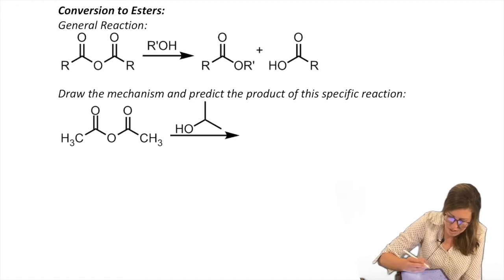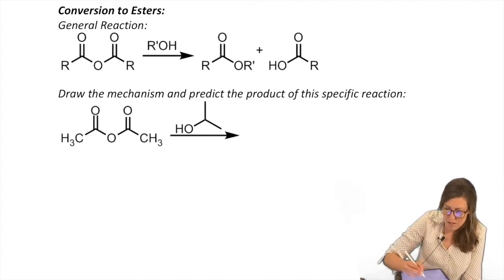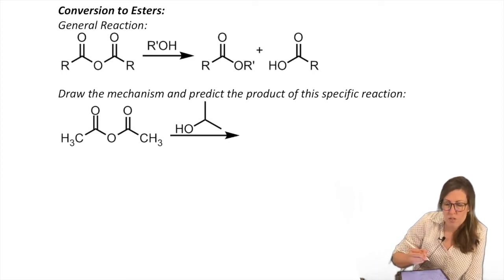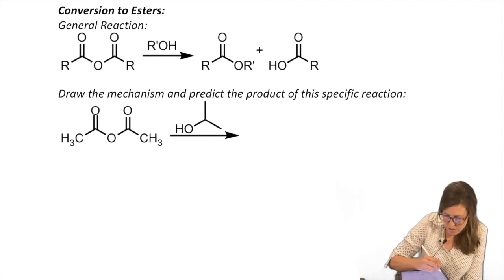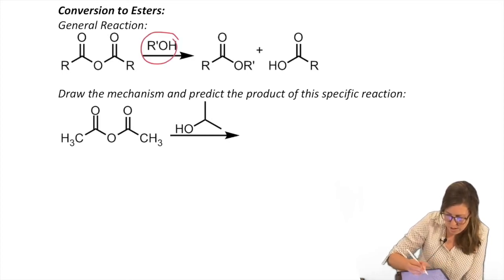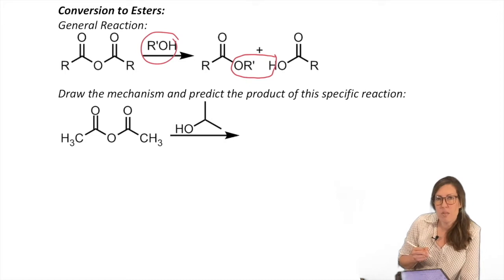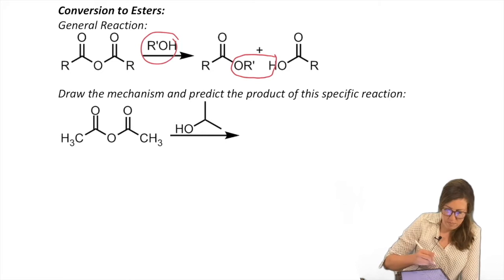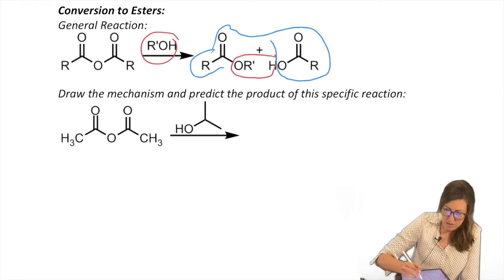ROH. And in fact, I'll do it in another color. ROH, R prime rather. It's right here. So the original H, if I circle this, we could think of it all coming from this spot, ROH. So instead of adding water to break it up, you are adding an alcohol to break it up. So this piece here and this piece here used to all be together as one, right here, right?